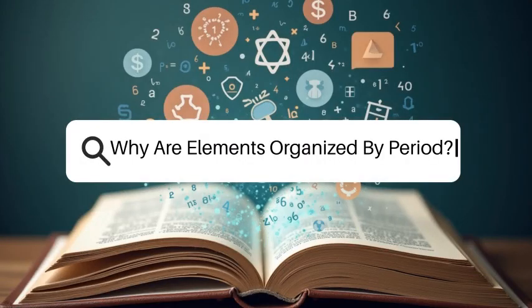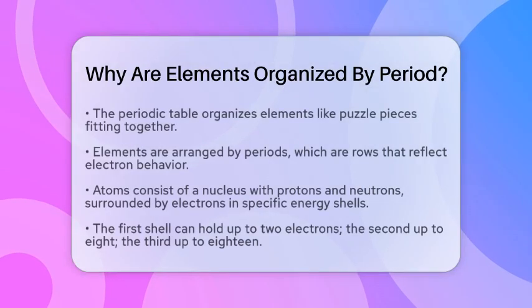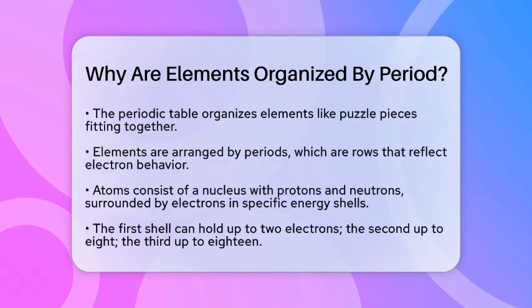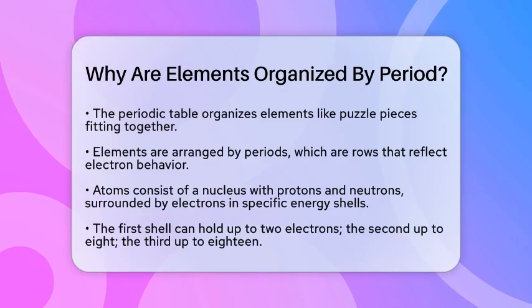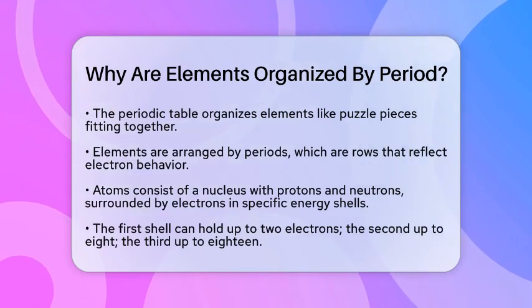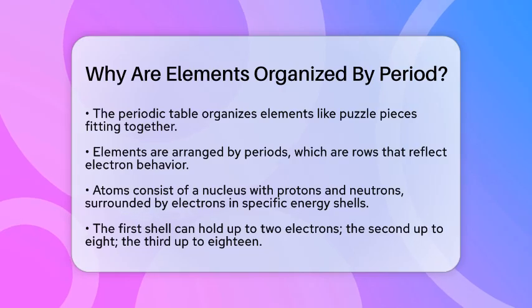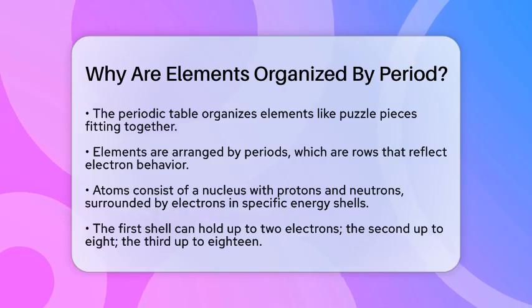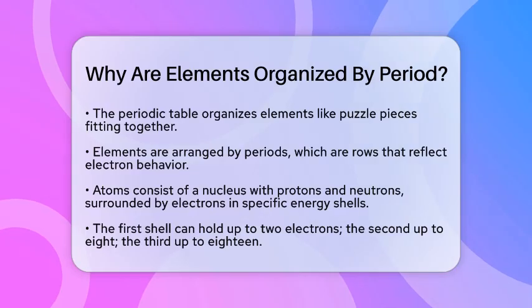Why are elements organized by period? Imagine a giant puzzle where each piece fits perfectly with its neighbors. That's what the periodic table does for elements. It arranges the building blocks of everything around us in a way that makes sense. But why do we organize elements by periods?